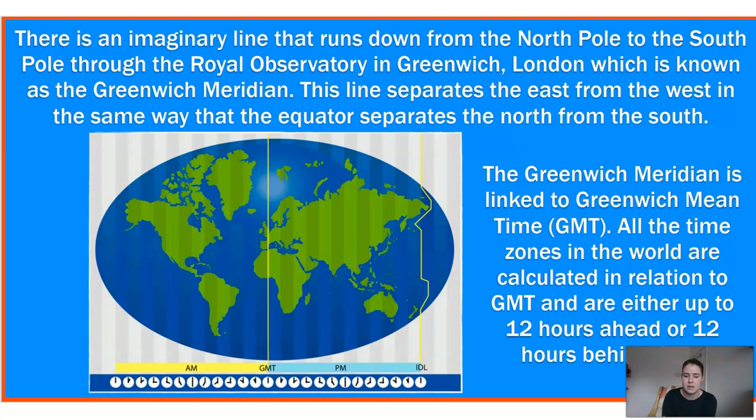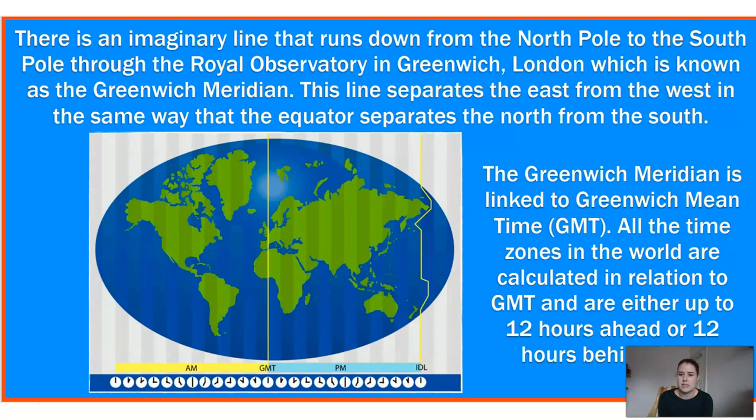Now, from looking at previous geography lessons we've done, we know about our different lines of latitude and longitude. And we know that there is an imaginary line that runs right the way down from the North Pole to the South Pole, and it runs through the Royal Observatory in Greenwich, London. Now, this time zone line is known as the Greenwich Meridian. This line separates the east and the west of the globe, just like the equator separates our northern and southern hemispheres.